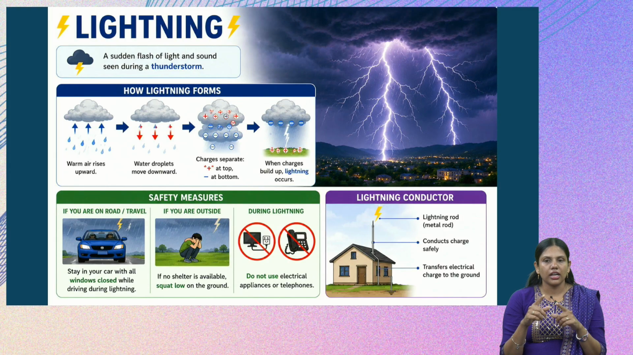So this lightning conductor is made up of a metal rod, and the rod is put inside the ground. If you can see, there is earthing done for the lightning conductor. So this is about lightning.